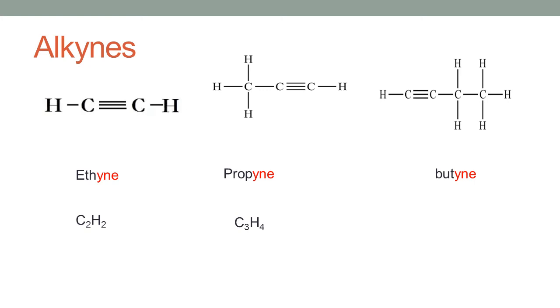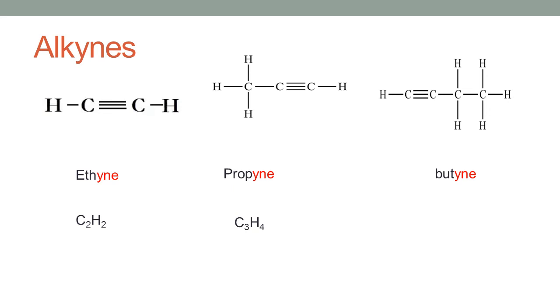The third member is butyne and the molecular formula is C4H... Just count, what is the number of hydrogen atoms present here? 1, 2, 3, 4, 5, 6. So C4H6. Here also we have considered simple compounds having only one triple bond between two carbon atoms in the entire structure.